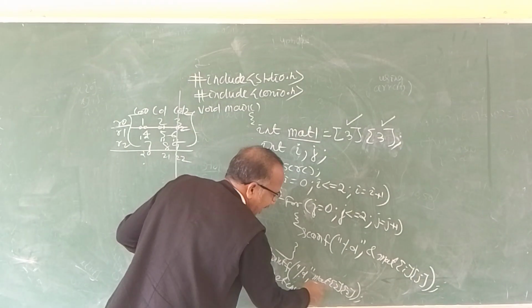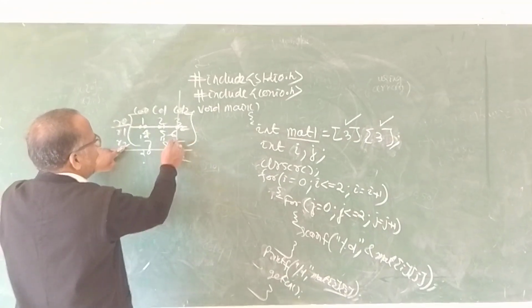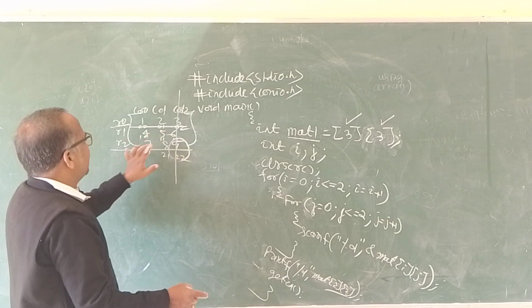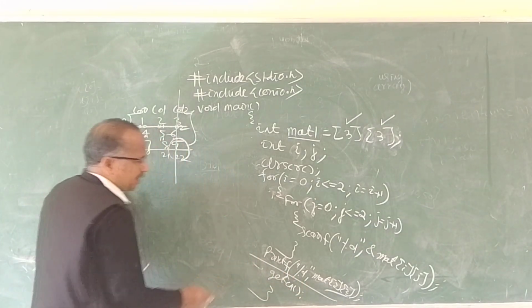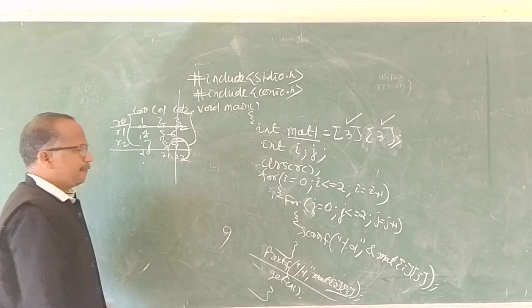And here mat[2][2] means what? It is row index 2, column index 2. So what will be the output? If you have entered the values 1, 2, 3, 4, 5, 6, 7, 8, 9, what will be printed? If the question is there, then printf percentage d, mat[2][2], then 9 will be printed.